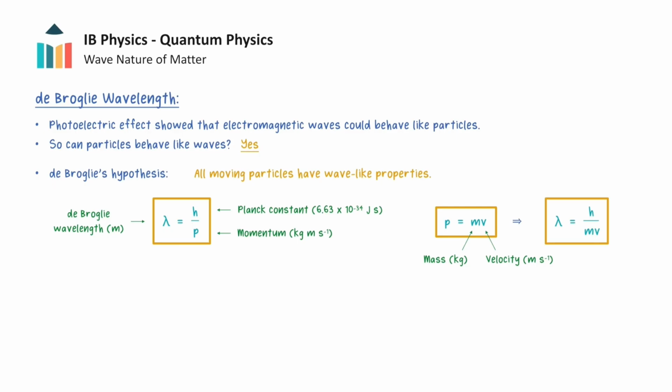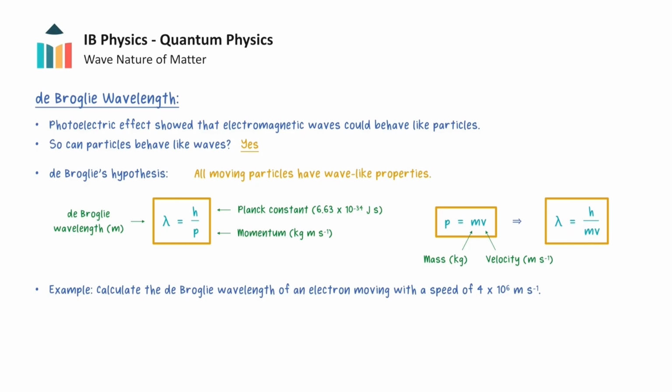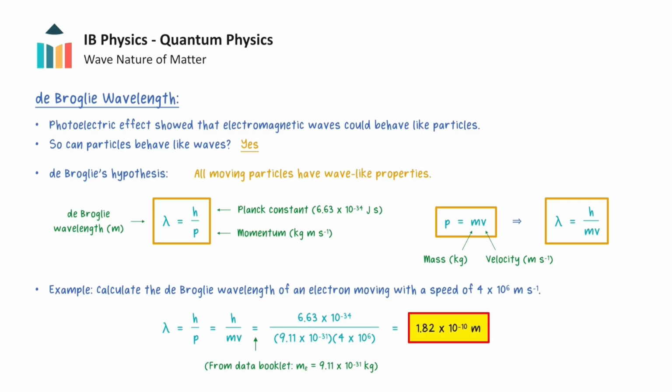To get an idea about the order of magnitude, let's calculate the de Broglie wavelength for an electron that has been accelerated to a speed of 4 × 10⁶ meters per second. This can be done by using the equation for de Broglie wavelength and substituting in the relevant values, where the rest mass of an electron is equal to 9.11 × 10⁻³¹ kilograms from the data booklet. This gives a de Broglie wavelength of 1.82 × 10⁻¹⁰ meters.